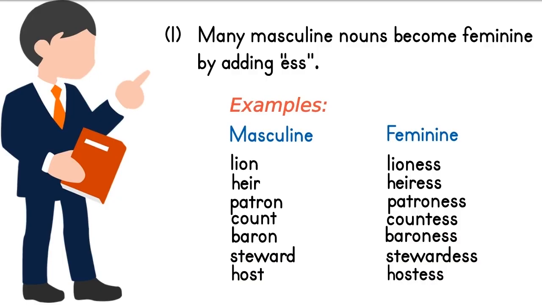For example, lion becomes lioness, heir becomes heiress, patron becomes patroness, count, countess, baron, baroness, steward, stewardess, host, hostess.